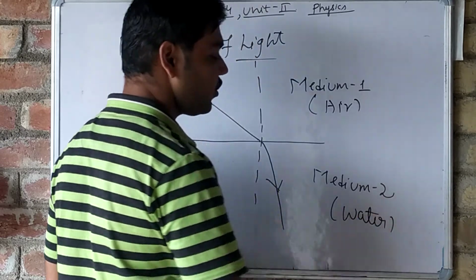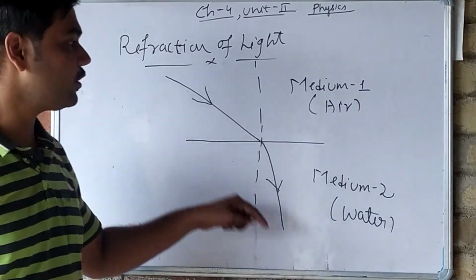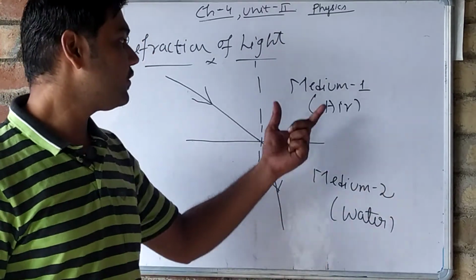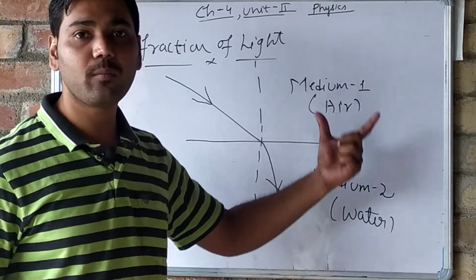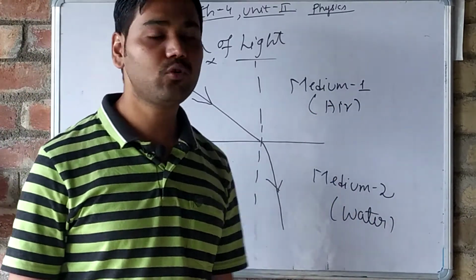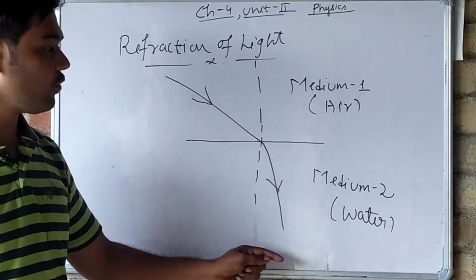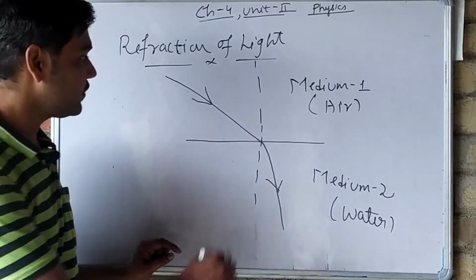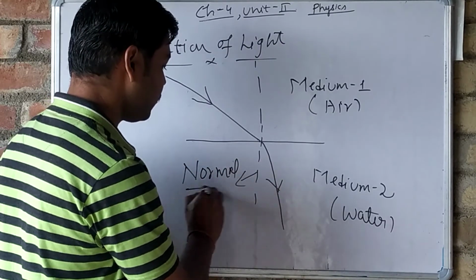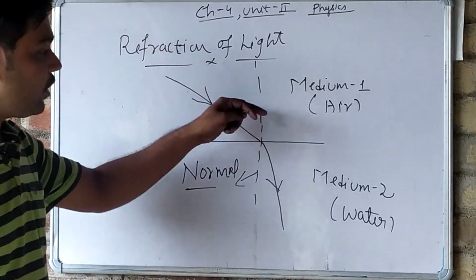Okay, that means the ray of light is going from where to where? From air to water. When a ray of light goes from air to water, it is changing its medium, from medium 1 to medium 2. Then what happens when a ray of light goes from medium 1 to medium 2, that means air to water? It will bend towards the normal. This is the normal I have drawn. It will go into the other medium.